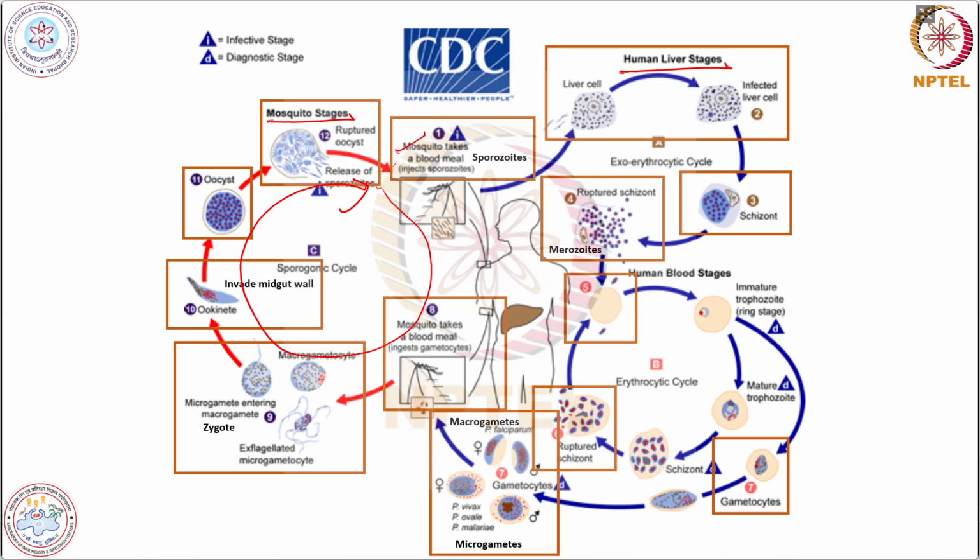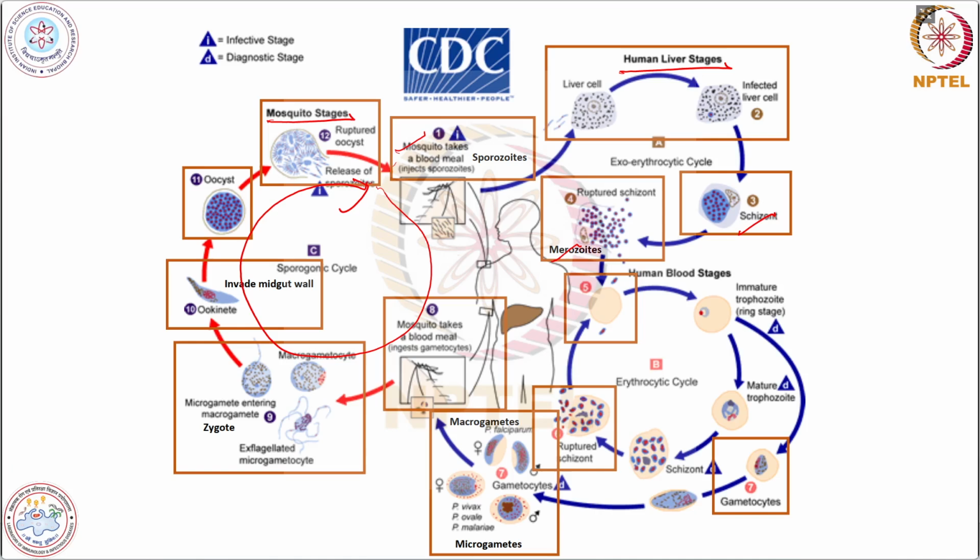And if we see the human life cycle, it will happen in the liver. The mosquito bite will inject the sporozoites, and these sporozoites will infect the liver cells. And this will develop into the schizont. And the schizonts will rupture and release the merozoites into the bloodstream.